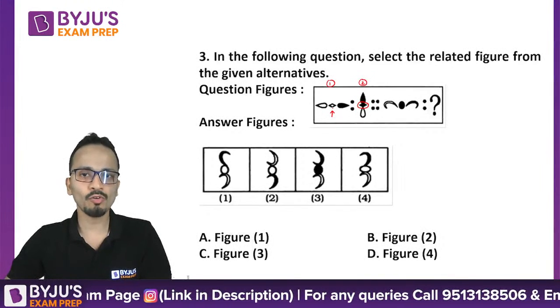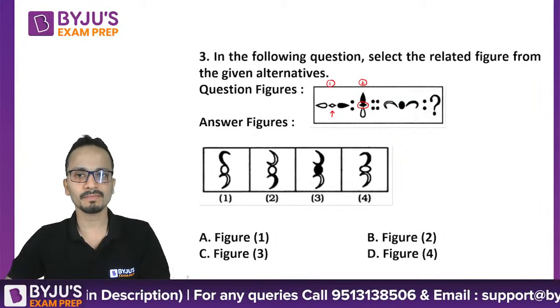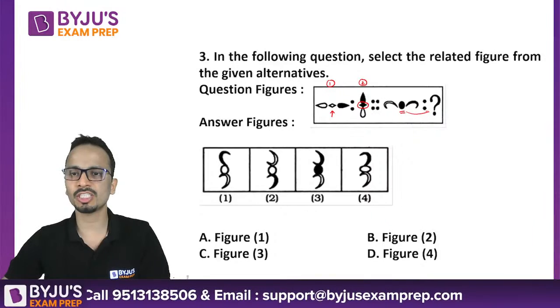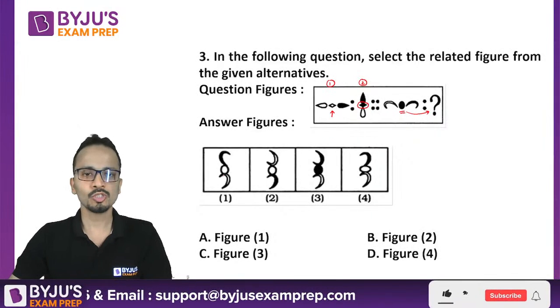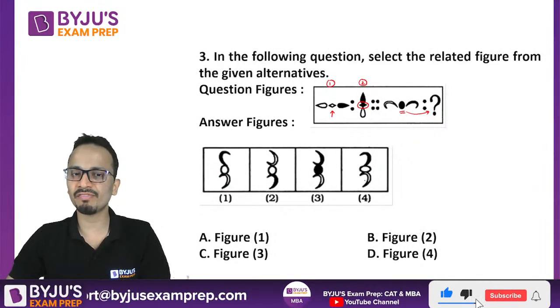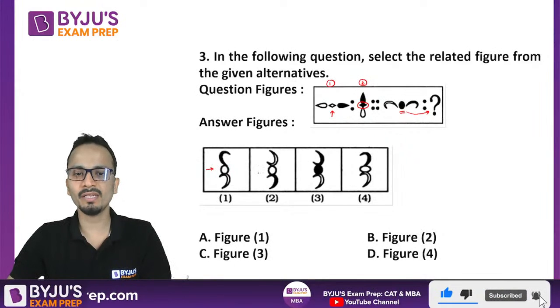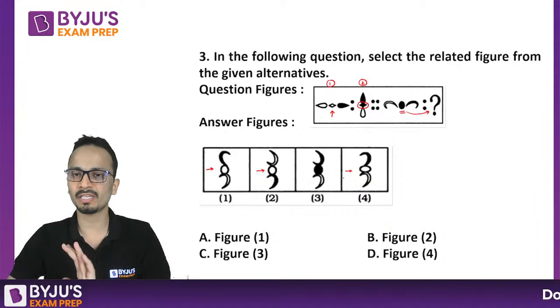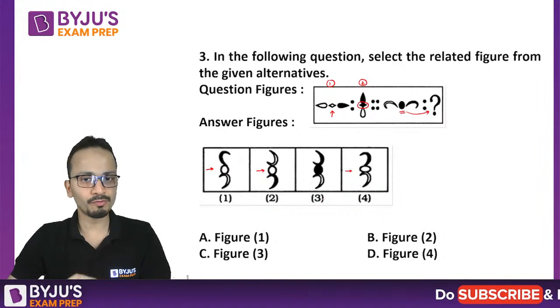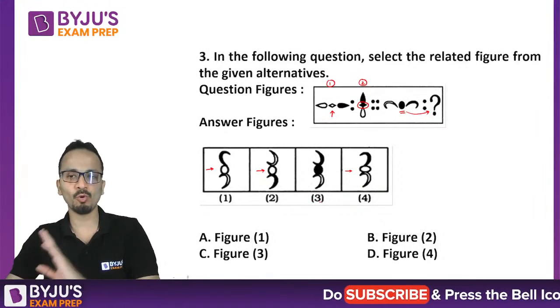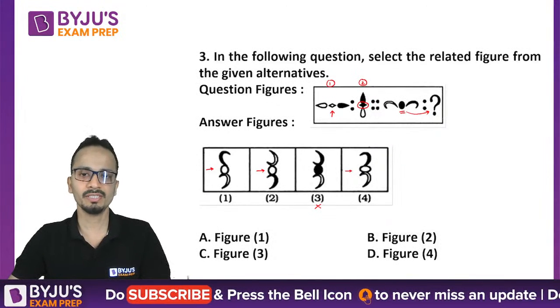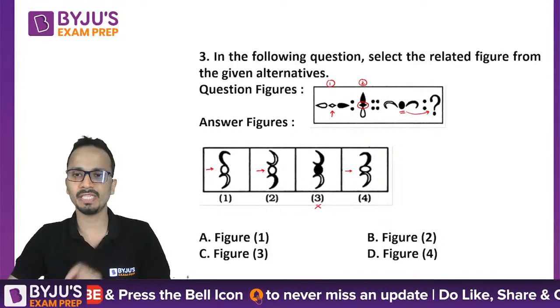Okay, so hollow से क्या बन गया? Solid, right? So यहाँ पे solid है already, तो solid से क्या हो जाना चाहिए? It should be hollow. So figure 1, figure 2 and figure 3, in figure 1, figure 2 and figure 3, I have this particular thing. Sorry, figure number 4. So figure 1, 2 and 4, this same thing is happening. So I can eliminate figure number 3. So figure number 3 cannot be the answer.